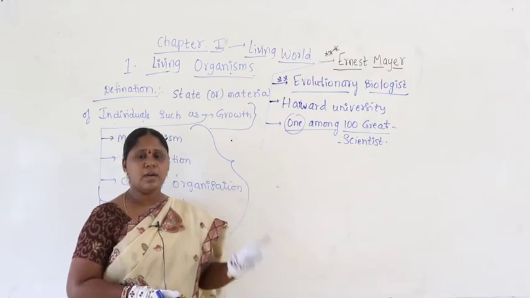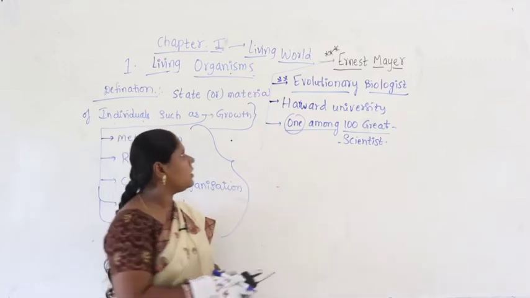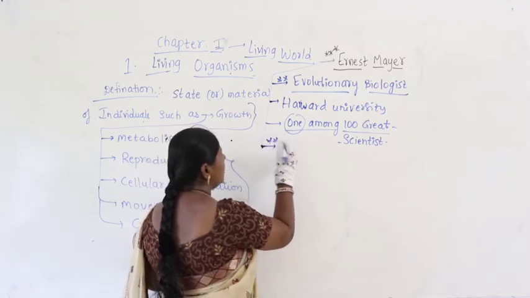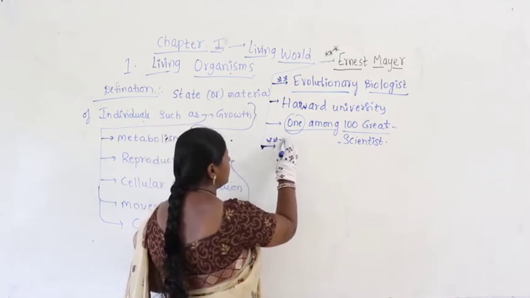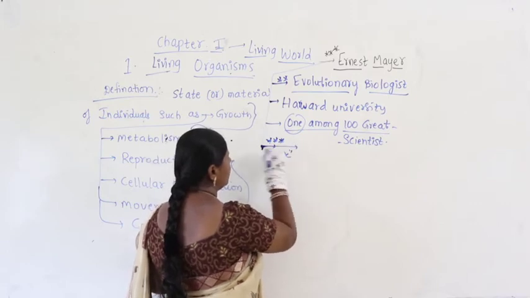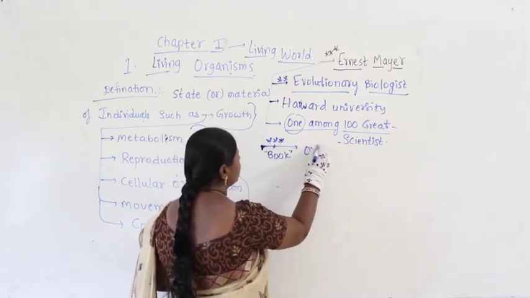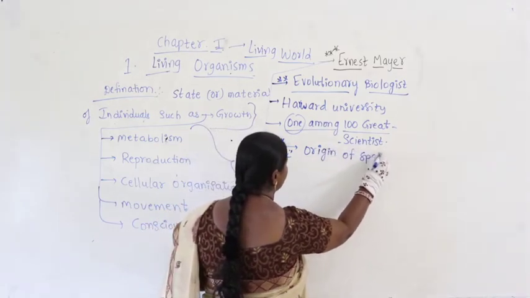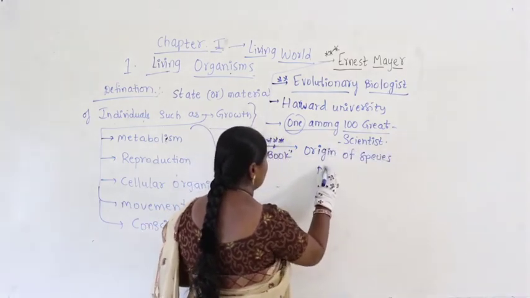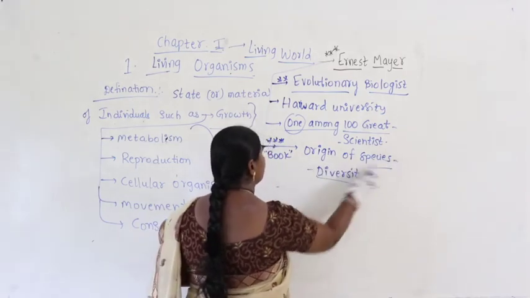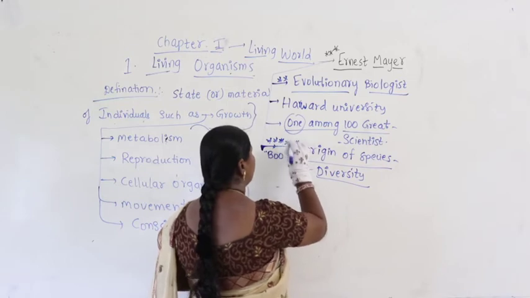He wrote a book and studied the origin of species diversity, which is very important.